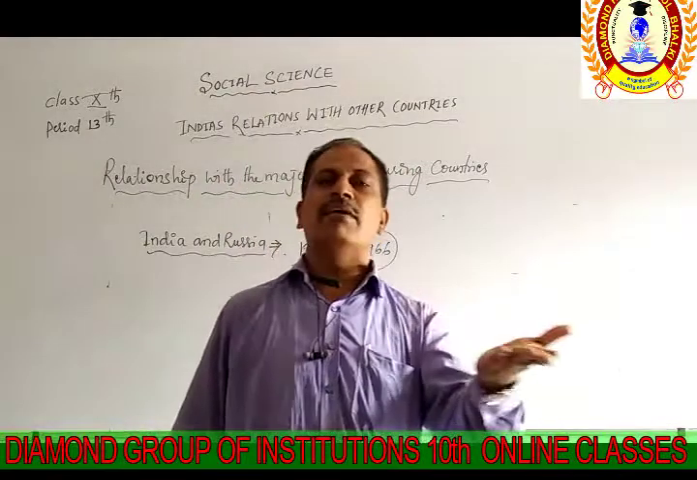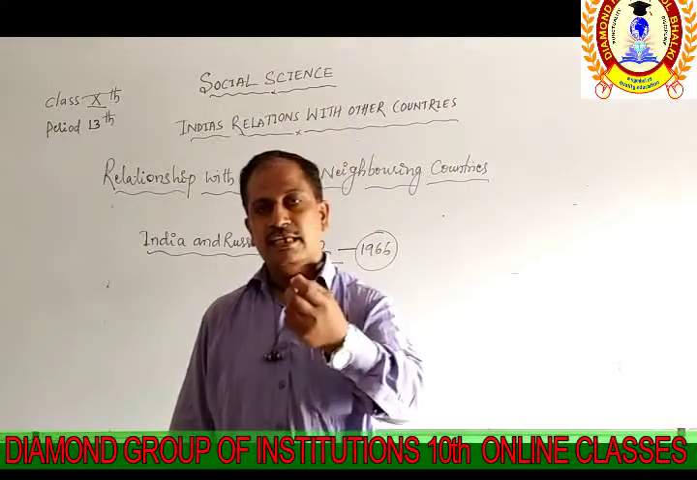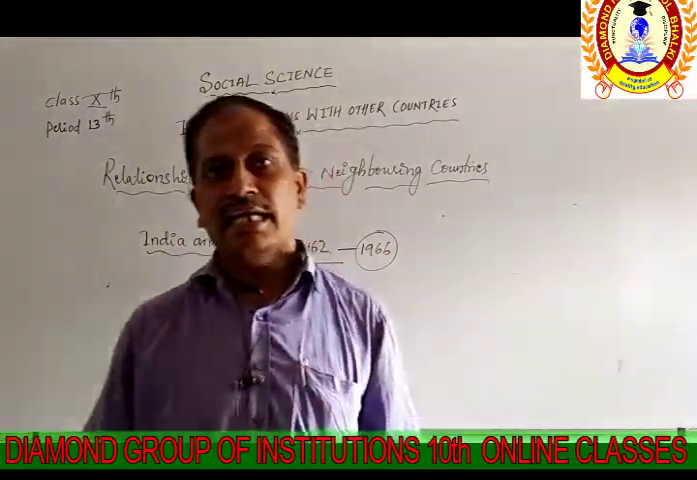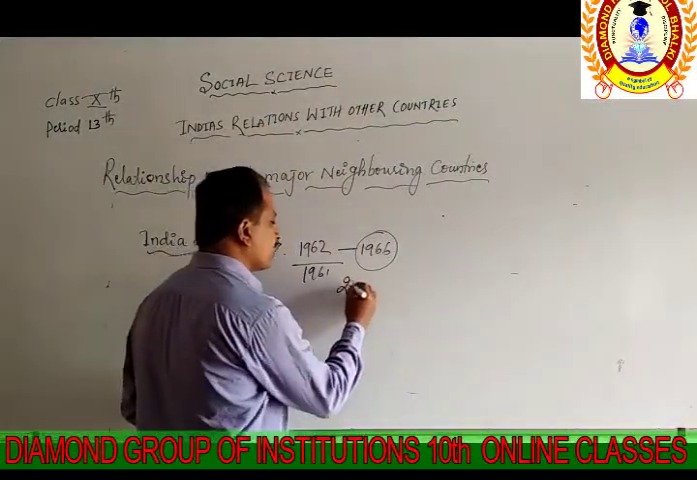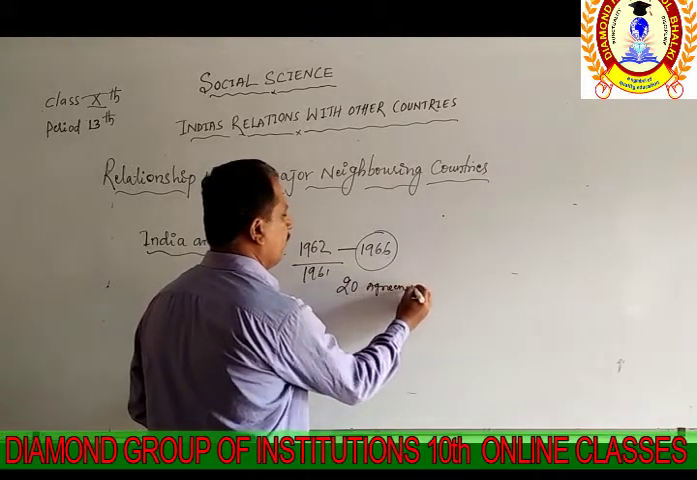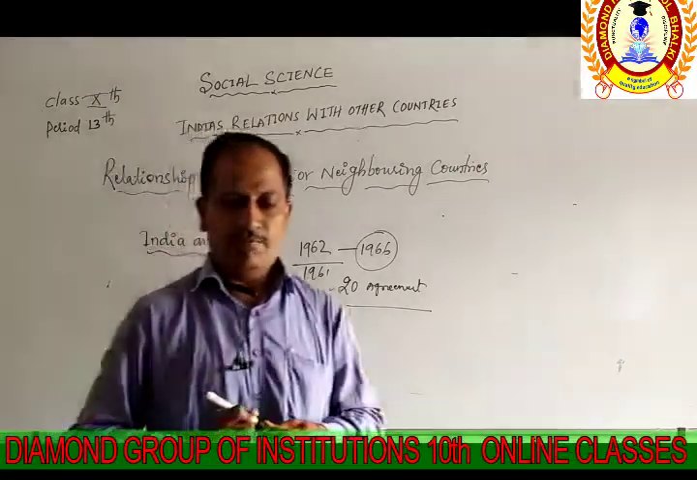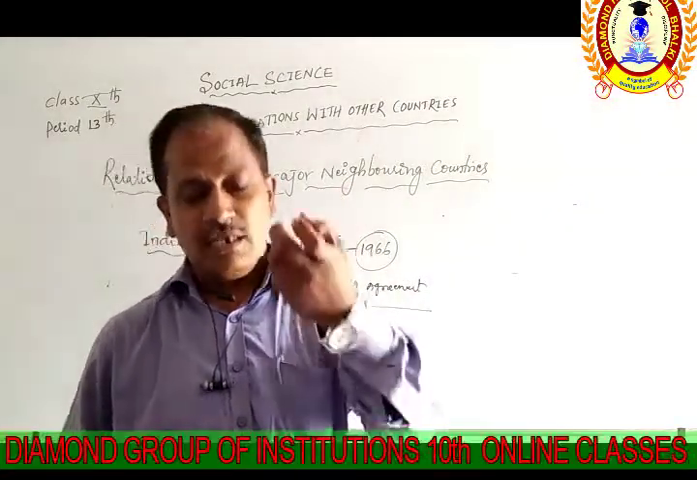In the 1971 war of India and Pakistan, there also, to give support to India, the USSR signed an agreement of 20 years. The agreement was signed by Russia with India to give help. So we see these types of cooperation from Russia.